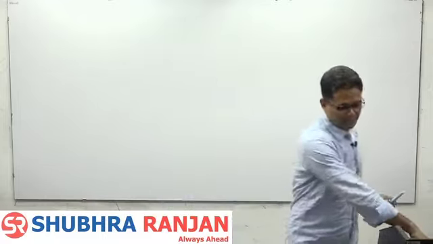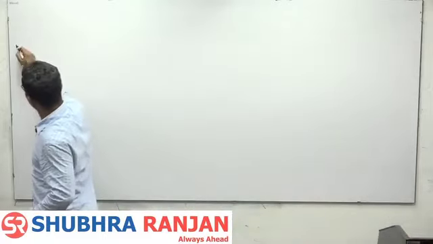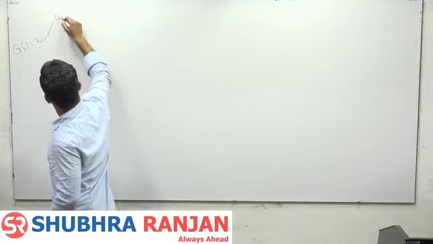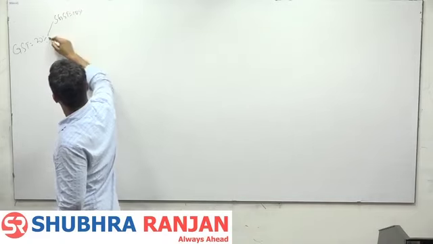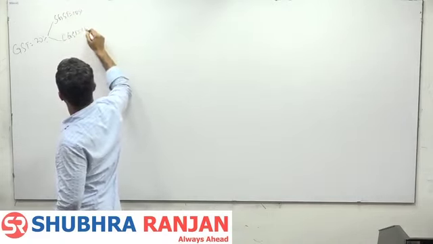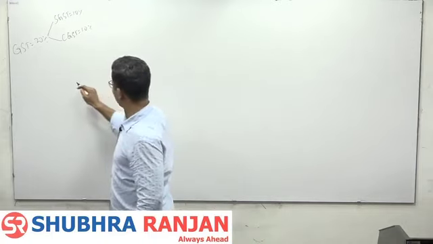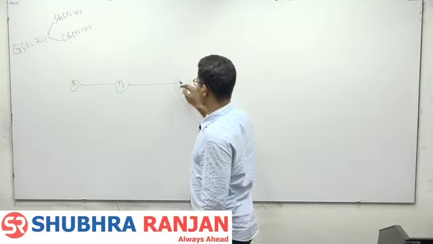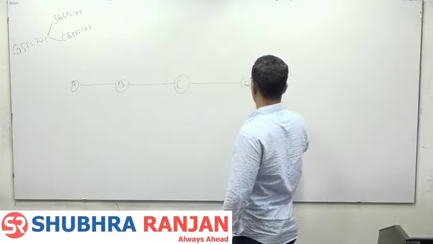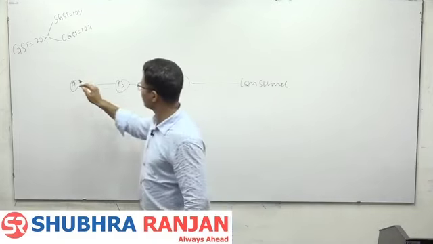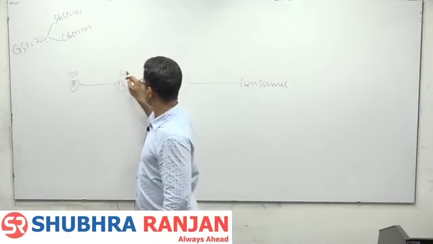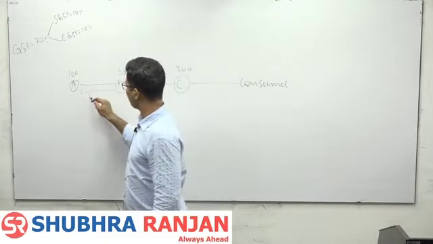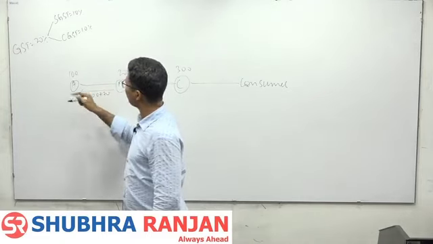So let's take an example of GST. So suppose GST is 20%, SGST 10%, CGST 10%. So B will pay 100 plus 20, na?